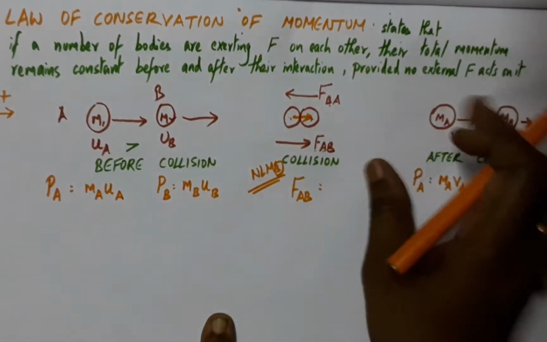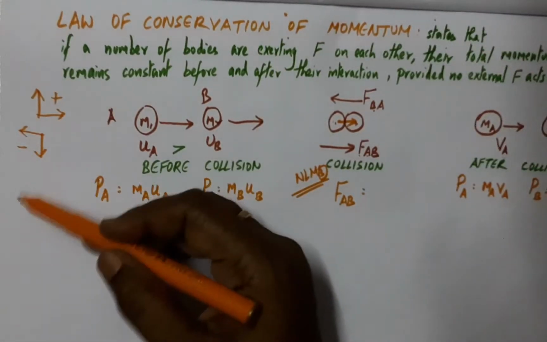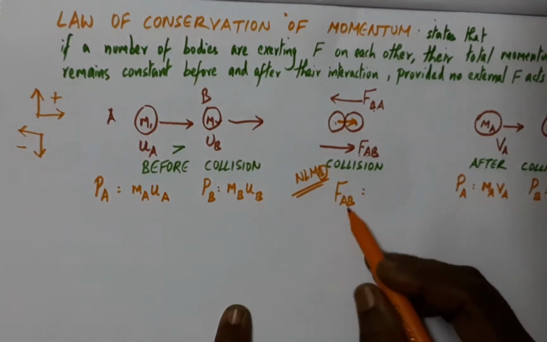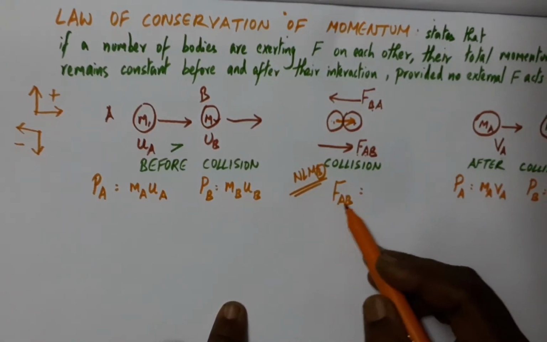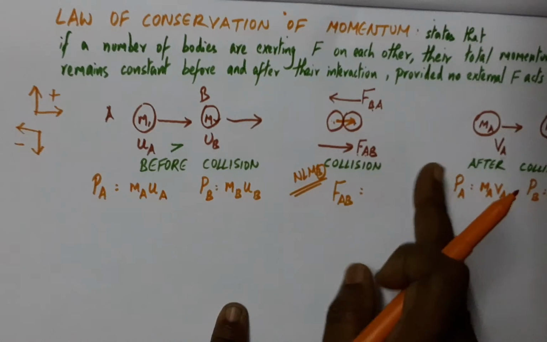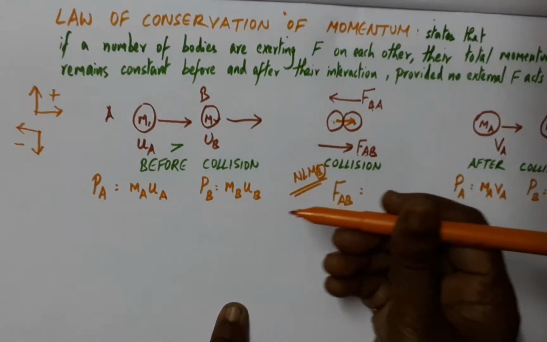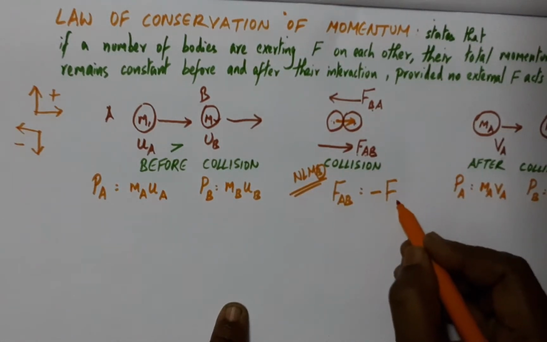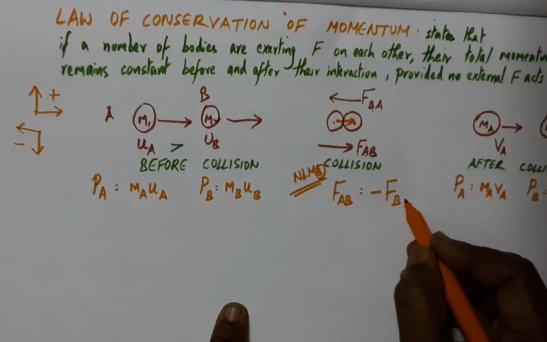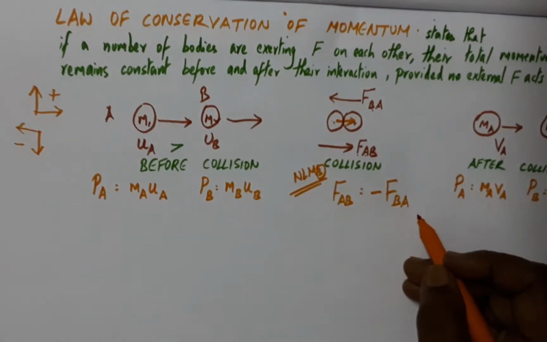The sign convention holds good for all kinds of vectors, and therefore force being a vector, here also the right force is positive and the force acting in the opposite direction would be negative. That is the force of body B exerted on the body A.